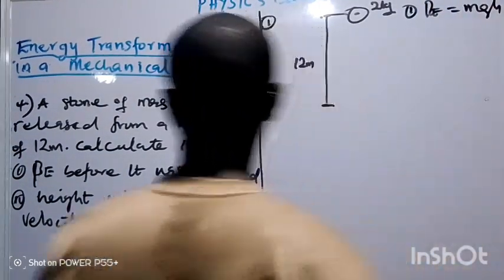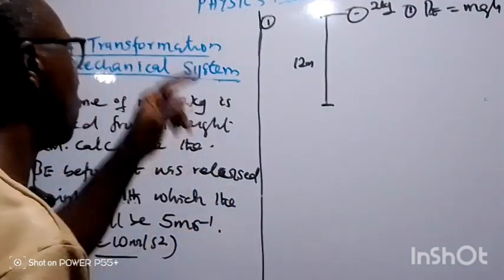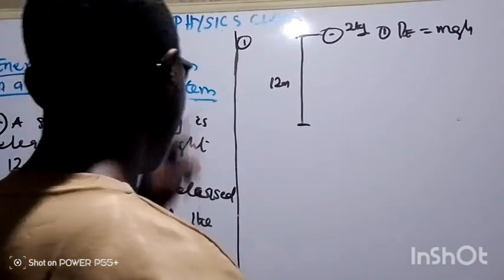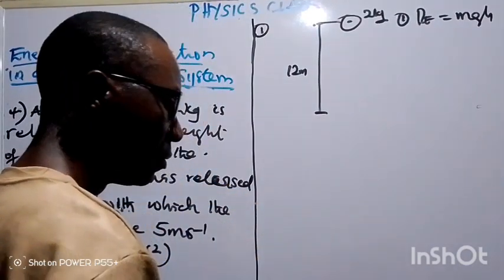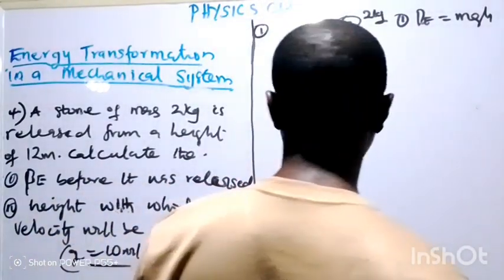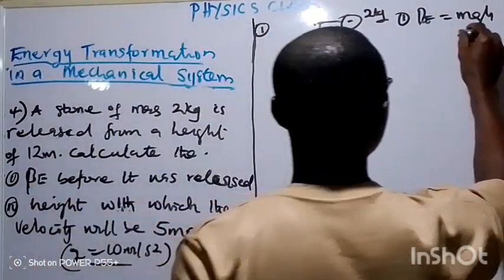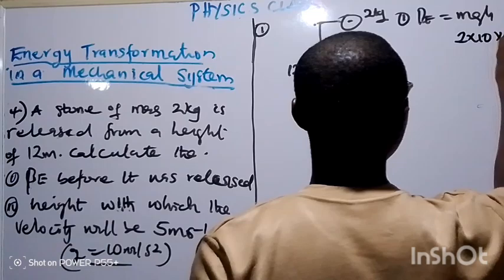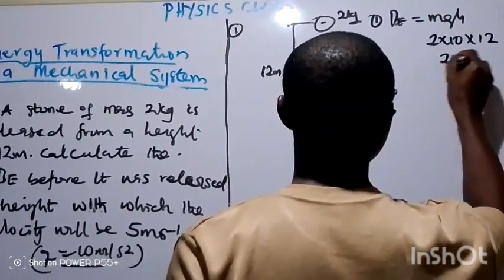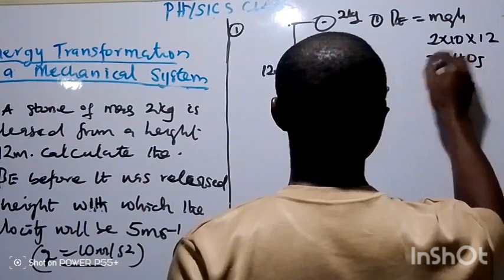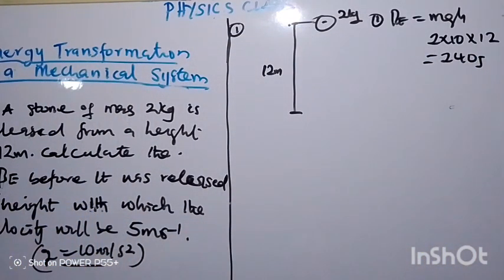That is the total energy, and as the stone is being moved, it must be equal to the energy at any point. So the mass is given as 2 kg, that's 2 multiplied by 10 multiplied by 12. So this one will now give us 240 joules.